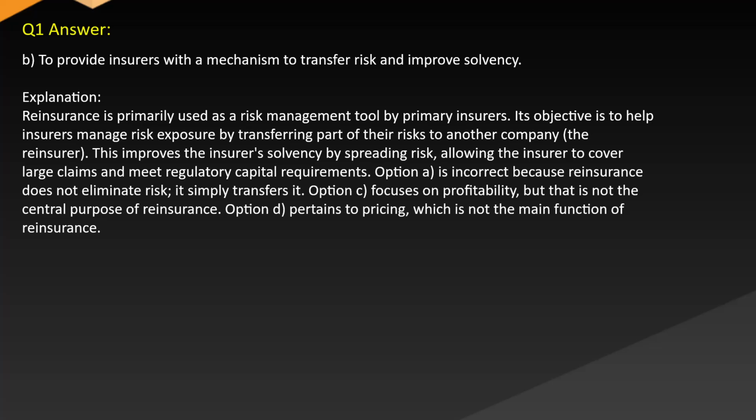Option A is incorrect because reinsurance does not eliminate risk. It simply transfers it. Option C focuses on profitability, but that is not the central purpose of reinsurance. Option D pertains to pricing, which is not the main function of reinsurance.